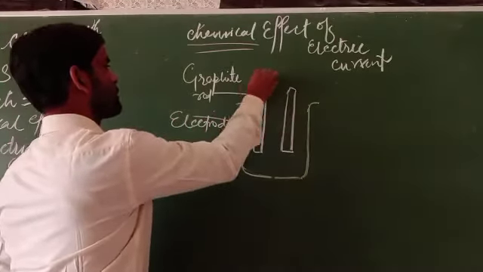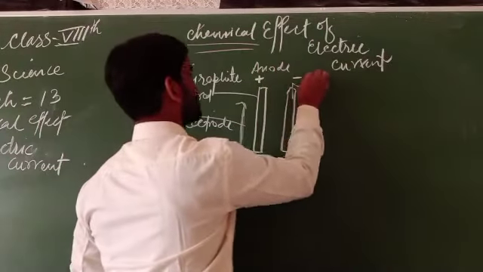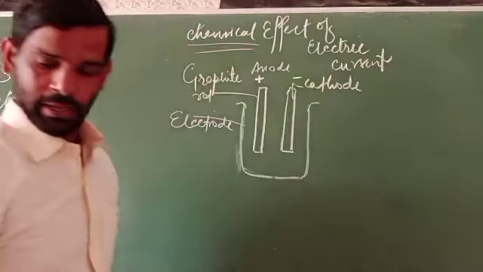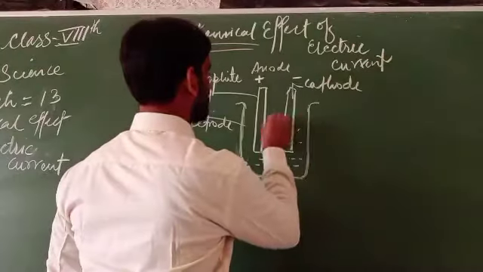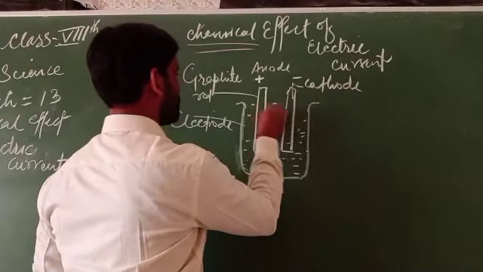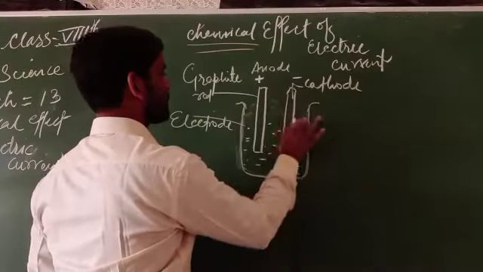This one is the positive charge, that is the anode. This one is the negative charge, called the cathode. And here is water.